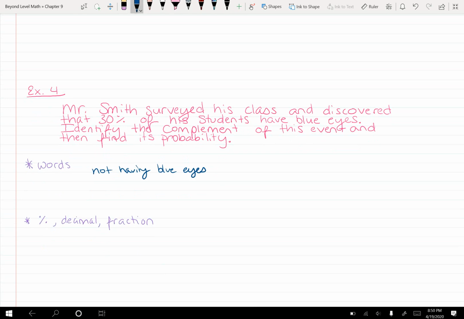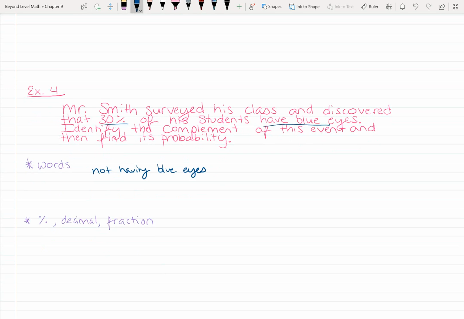Well, if 30% have blue eyes, well, 100% minus 30% would be 70% don't have blue eyes. So that's our percent, our decimal, 0.70, our fraction, 7 out of 10. Always give it in simplified form. So you could have written 70 over 100, but then simplify it to 7/10.